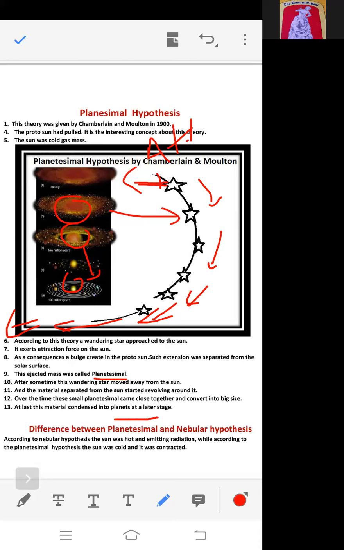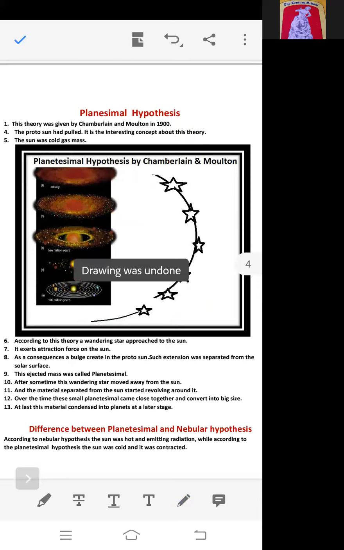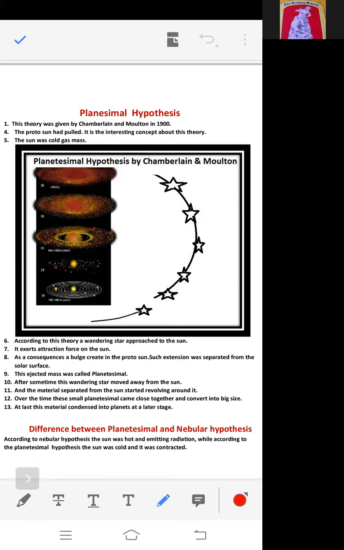Now I'm repeating it again. First, Chamberlain and Moulton called the sun a protosun. Initial matter was called protosun by Chamberlain and Moulton. It was a cold gas mass. A wandering star approaches the sun. Due to the attraction of the star, a bulge appears in the protosun. Slowly and gradually, as the star approaches nearer to the sun, this bulge